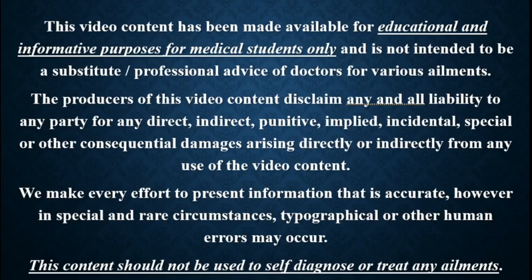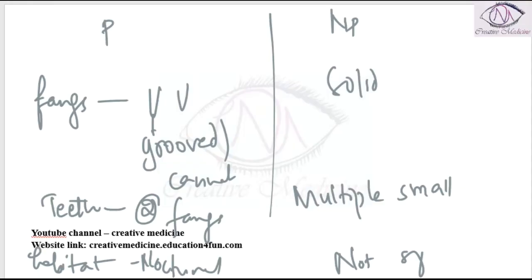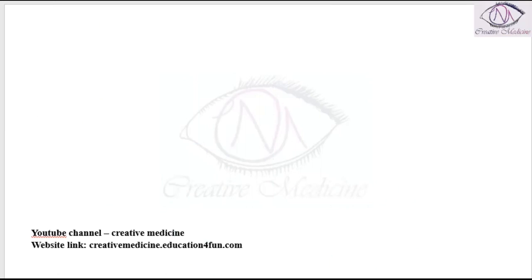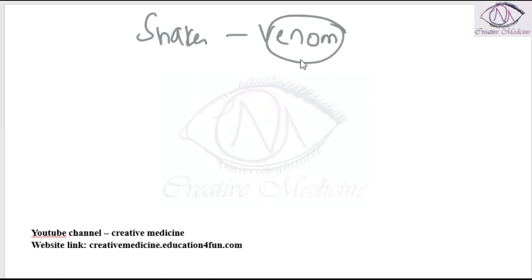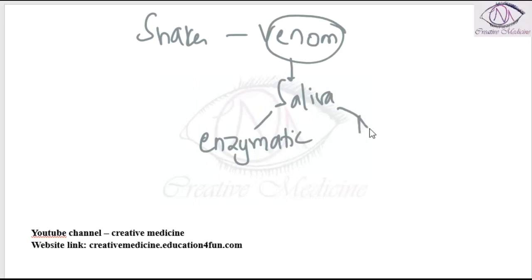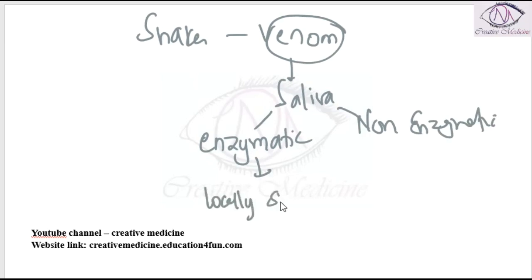In this lecture, we will learn about snakes. Venom of snakes is nothing but the saliva of snakes. Snake venom contains two components, enzymatic component and non-enzymatic component. Enzymatic component is responsible for local and systemic effects, whereas non-enzymatic component is responsible for lethality or fatality.